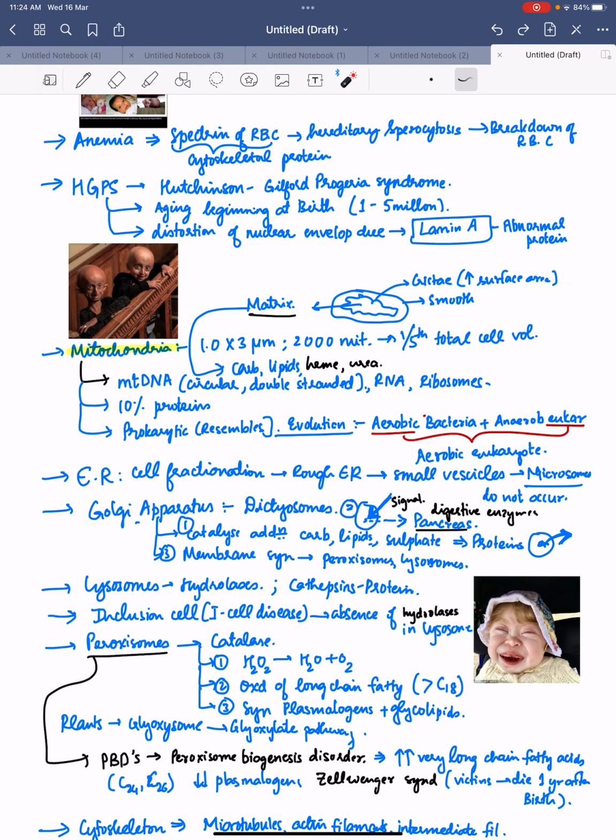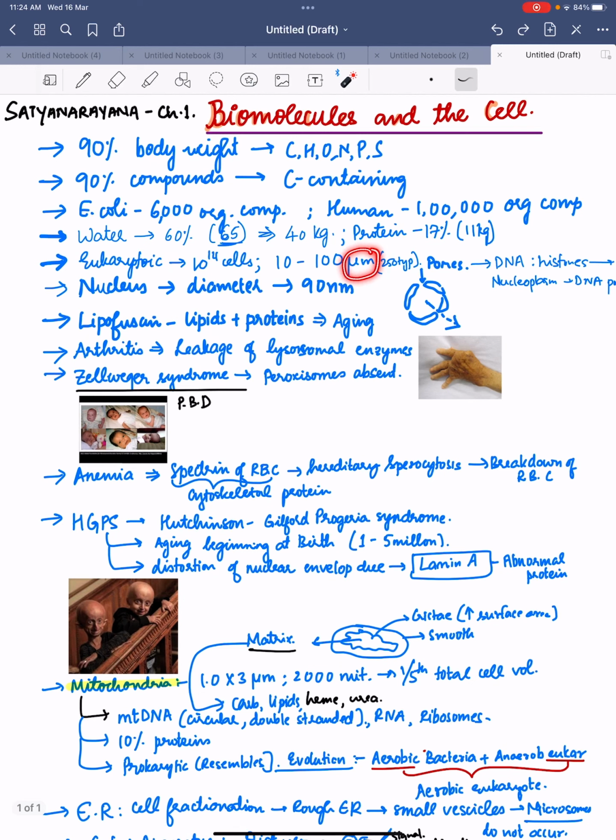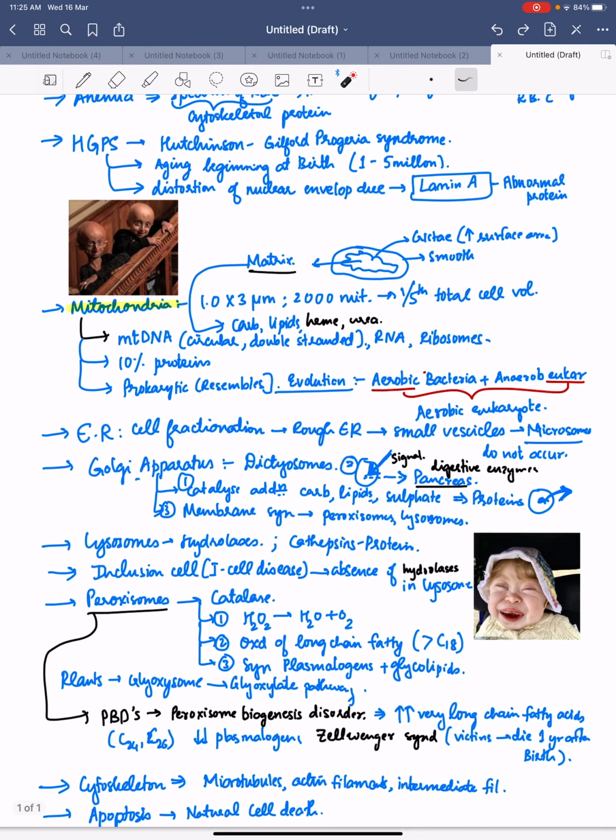Now mitochondria: there are two covers. One is the smooth outer surface and another is the cristae inside. The cristae increase the surface area and contain many enzymes, and the matrix contains enzymes for the synthesis of carbohydrates, proteins, also heme and urea. The dimensions of mitochondria are 1 to 3 micrometer. Remember, here it is micrometer, and just now we learned micrometer for the size of eukaryotic cells, but the diameter of nuclear pores is in nanometer. That has to be remembered.